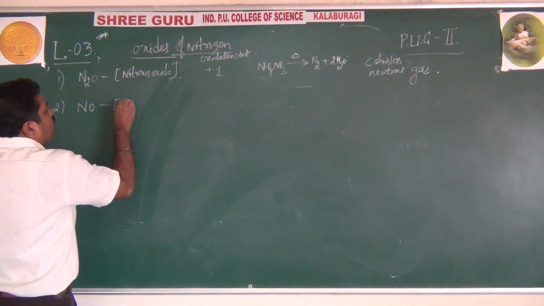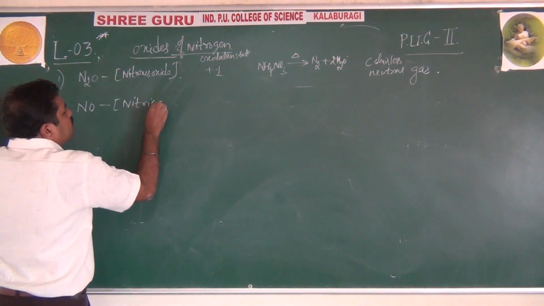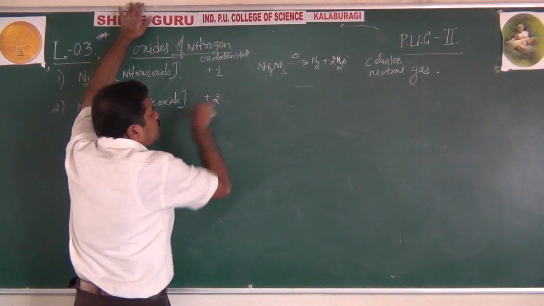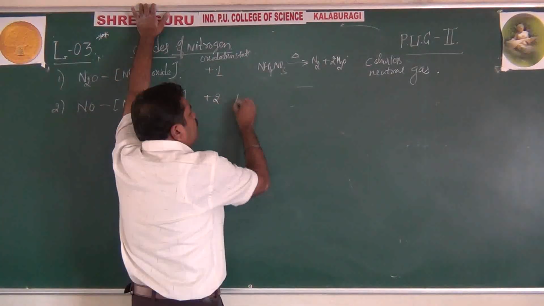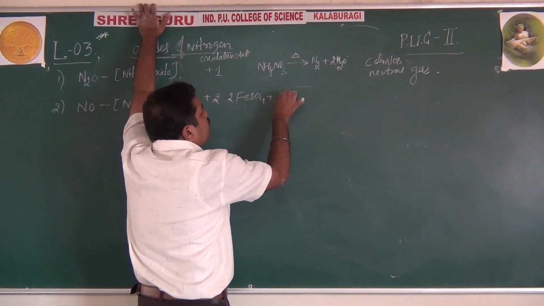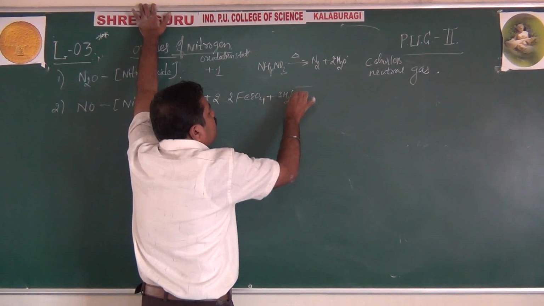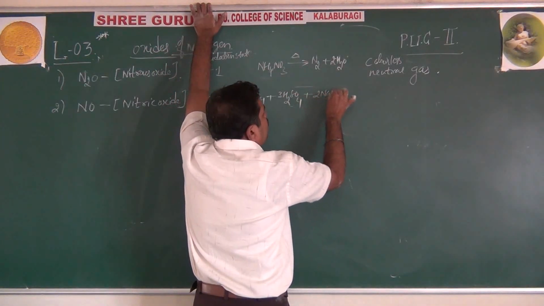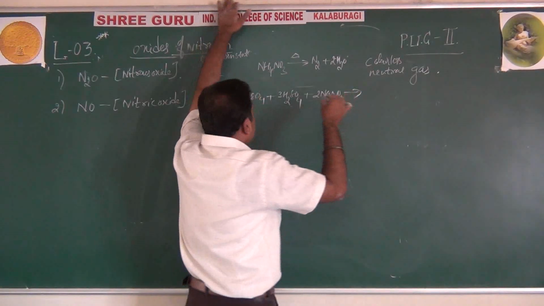Then the second one, nitric oxide, NO. Here the oxidation state is +2. How is it prepared? Just by treating ferrous sulfate in acidic medium with sodium nitrite.